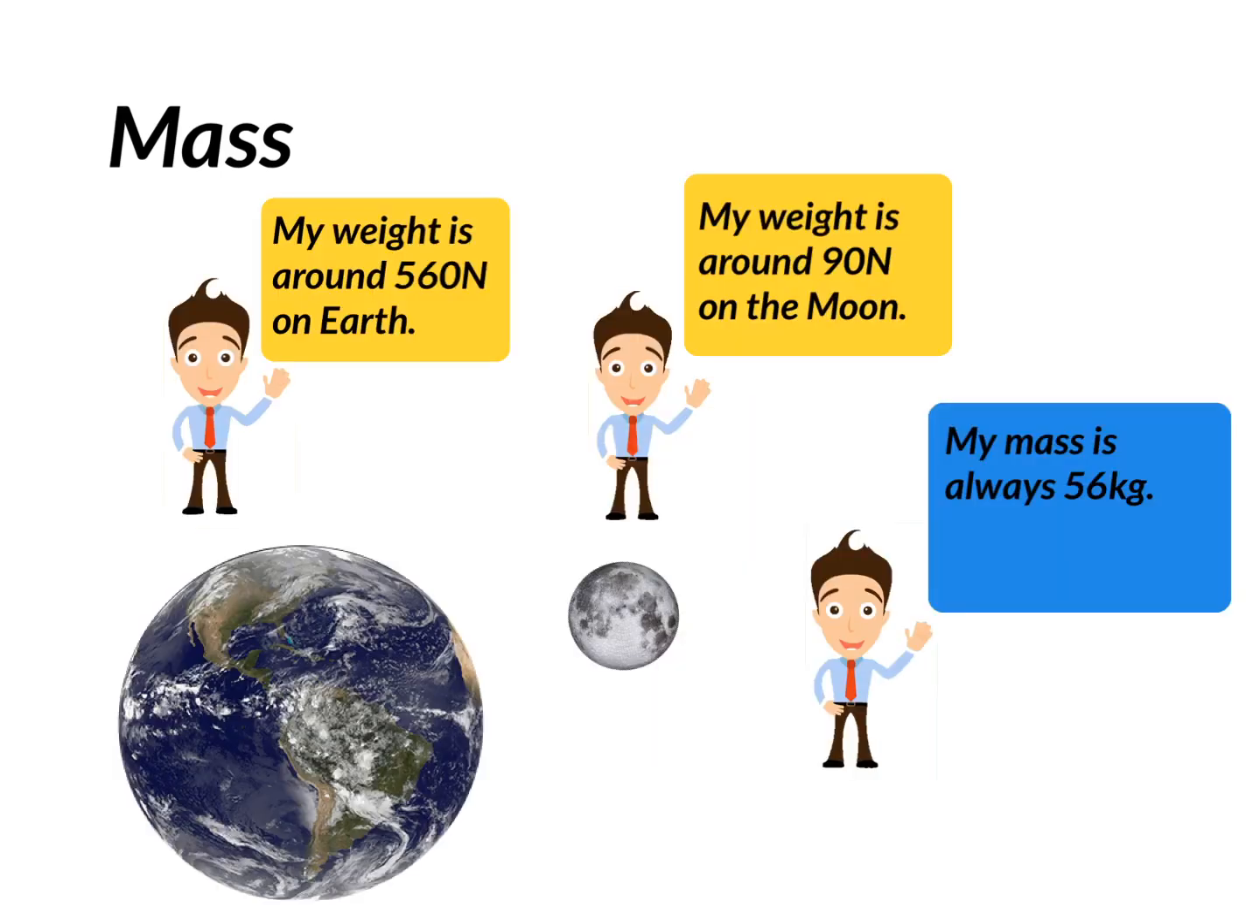The mass of an object will always stay the same. For example, this little man is 56 kilos, and he will always be 56 kilos. However, his weight will change depending on where he is. For example, the weight of the man on Earth is 560 newtons, but the weight of the man on the moon is 90 newtons. And this is because of gravity. Gravity changes the amount of weight a person or an object is.